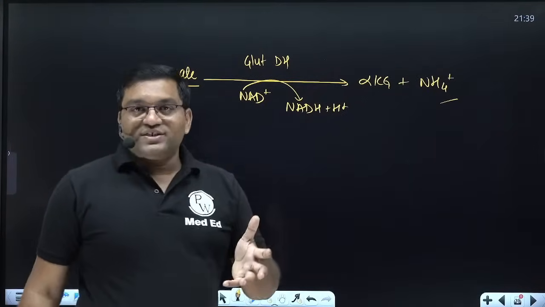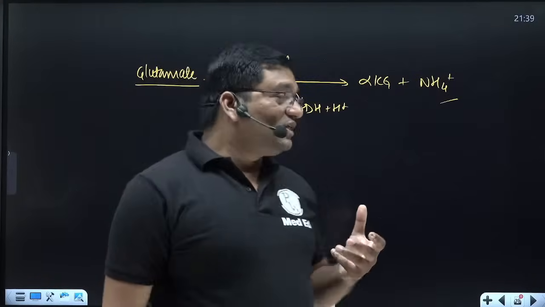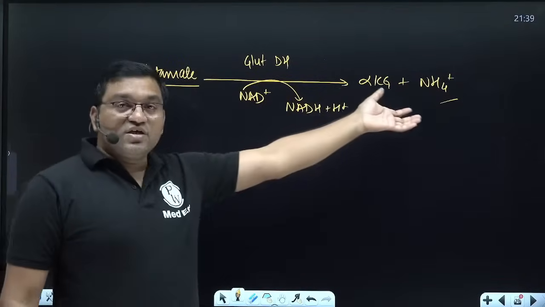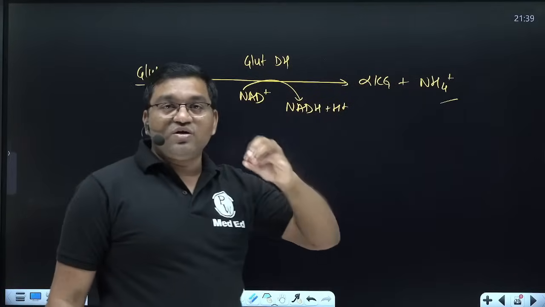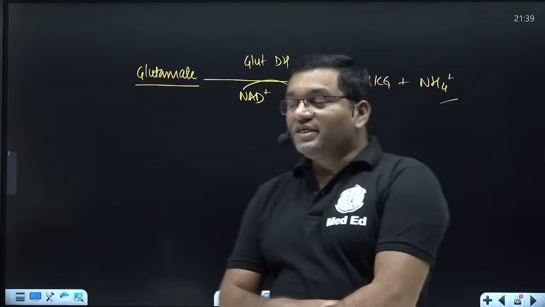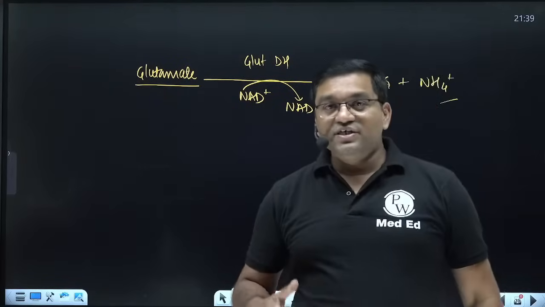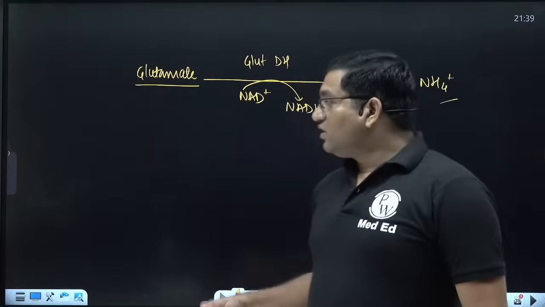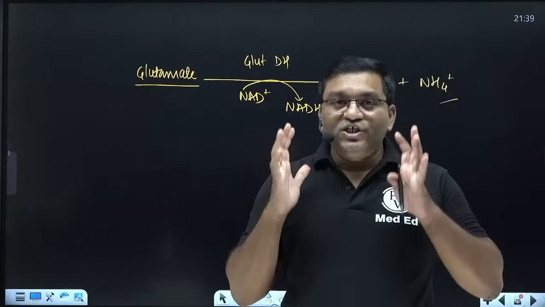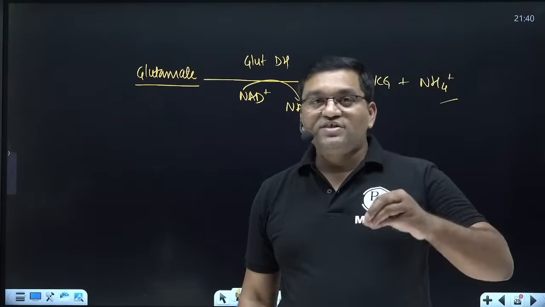Also D-amino acid oxidase and L-amino acid oxidase are there, which liberate ammonia. Also some non-oxidative deamination processes are there, serine dehydratase and histidase. These also cause the release of ammonia. Okay, so transamination and oxidative deamination are the processes which provide the ammonia.